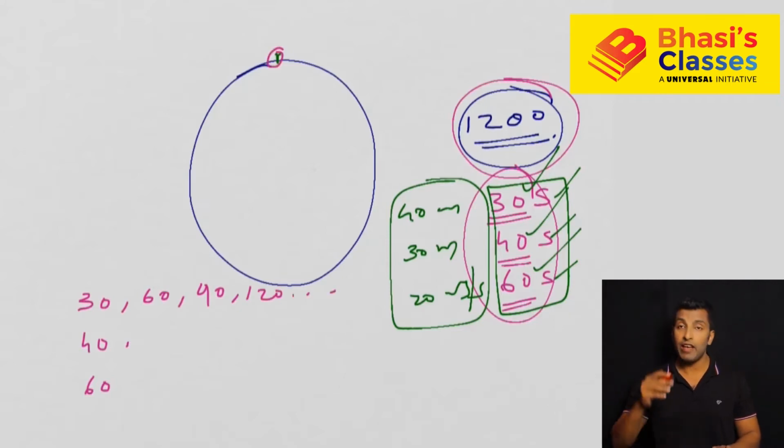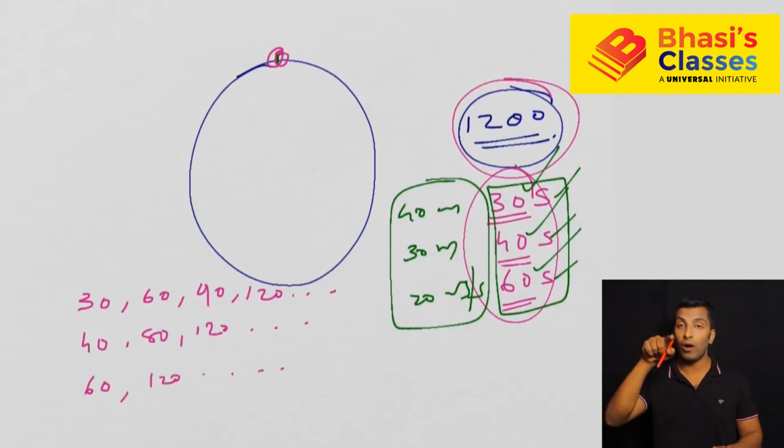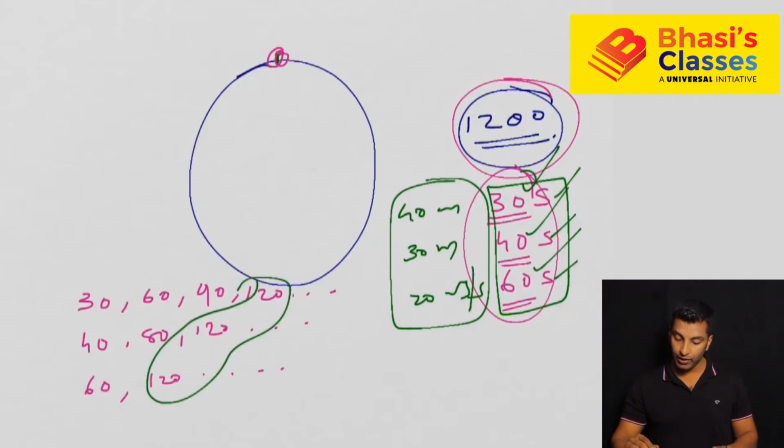The second person comes to the starting point every 40th second, that means 80, 120, like this. The third person is at the starting point every 60th second, 120, like this. To know when all three are together at the starting point, take the LCM of these three. So this is a common point. At the 120th second, all three will be at the starting point.